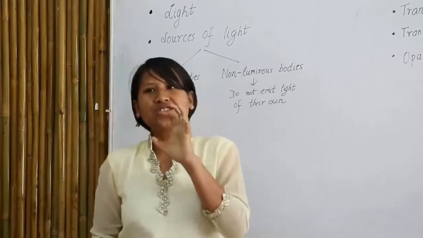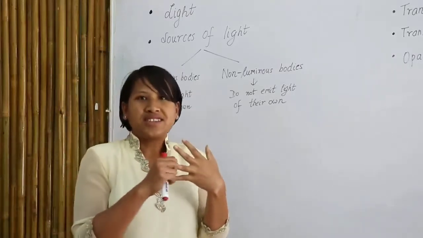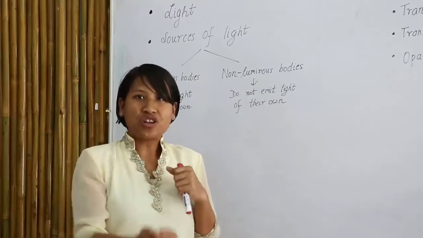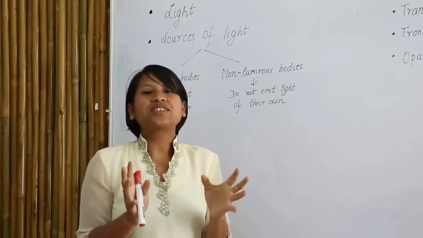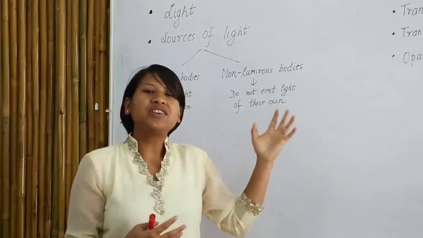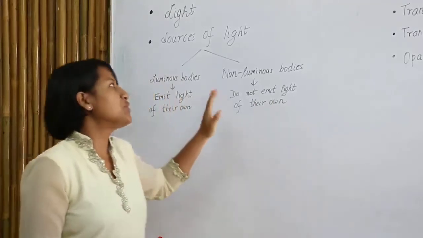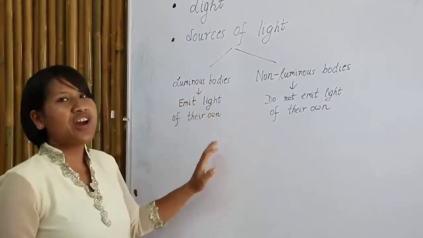These objects like the electric bulb, the sun, the torchlight, the candle, are objects which produce light. So these objects are called luminous bodies. They emit light of their own.